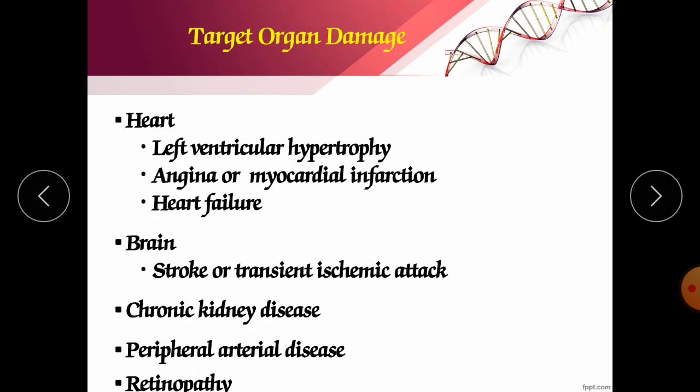Now target organ damage. Heart: left ventricular hypertrophy may occur, angina or myocardial infarction also occurs, and heart failure. Brain: stroke may occur, suddenly a person can die, fainting will occur, transient ischemic attack will occur. Chronic disease: peripheral arterial disease, retinopathy, due to which blindness will develop.